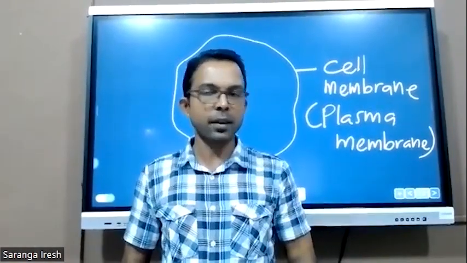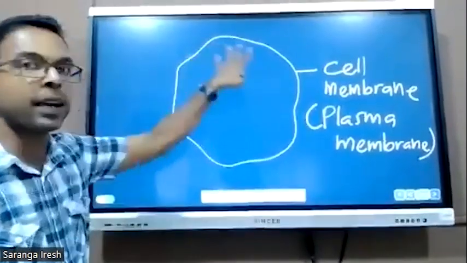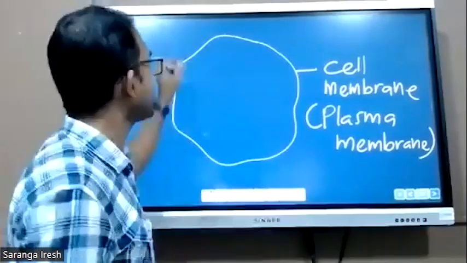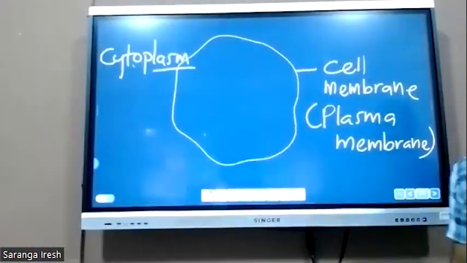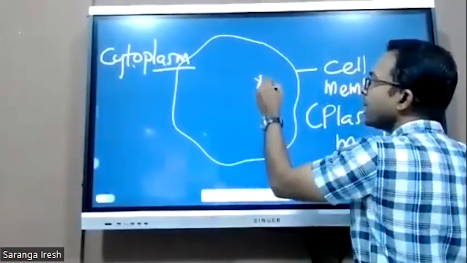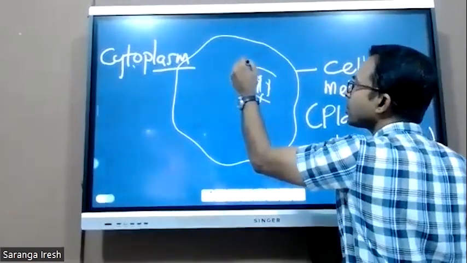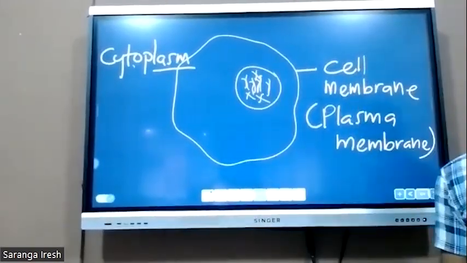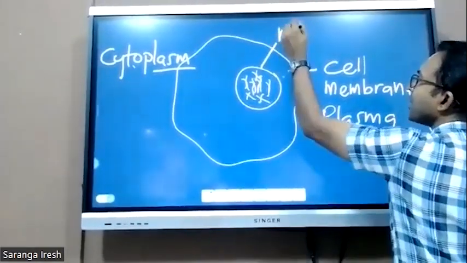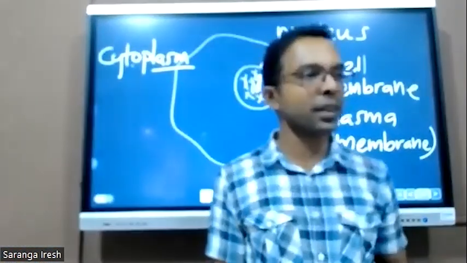Is the cell membrane, plasma membrane. Inside the cell, it is filled with a semi-solid or jelly-like substance, which is called the cytoplasm. And also, there is another place where the DNA and the chromosomes are located, and it is also covered by a membrane. It is protected here. Yes, that is called the nucleus. So those are the three major components present in a cell.